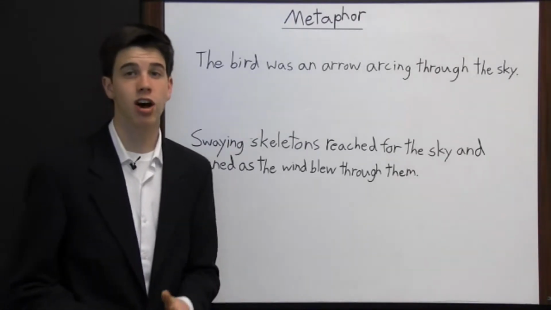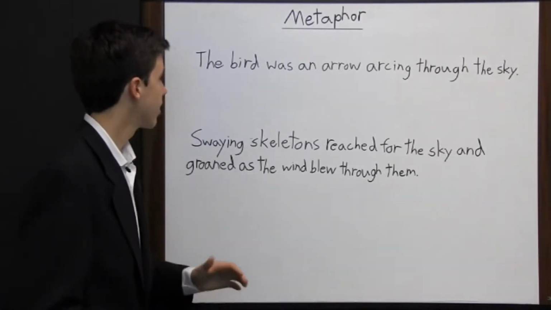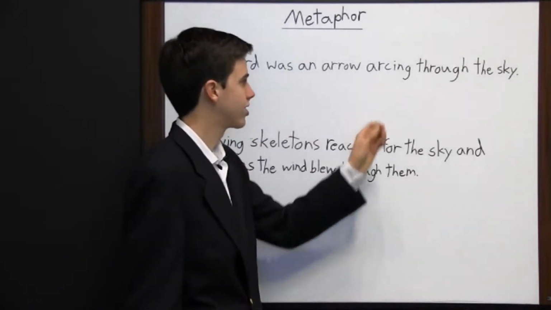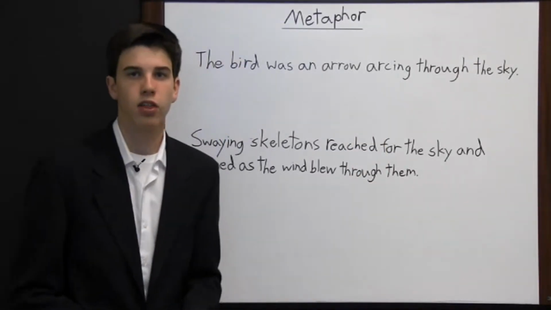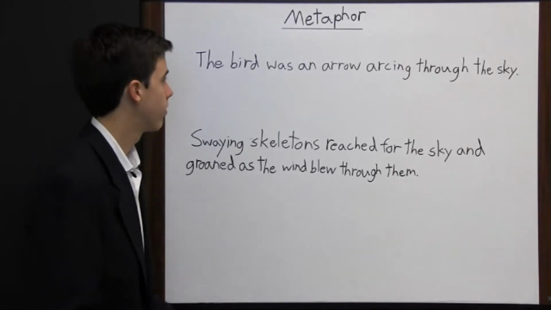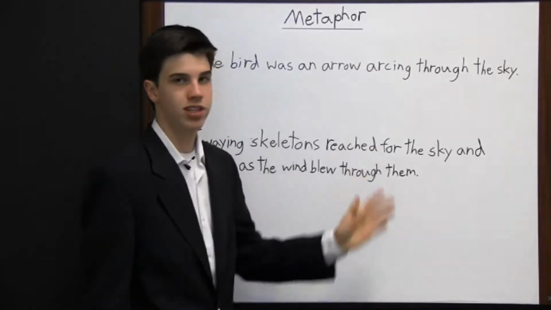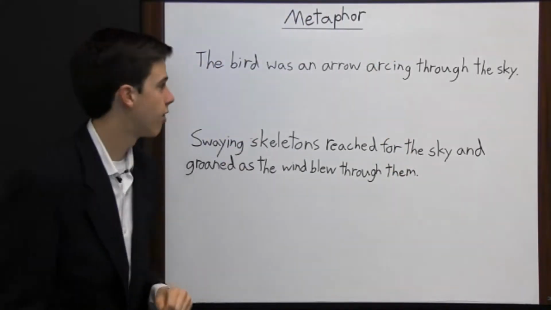So instead, in this case, the author chose to use a metaphor, saying the bird was like an arrow arcing through the sky, and because of that, the reader can conclude that the bird must have flown swiftly and then bent through the sky, maybe going up and then coming back down.